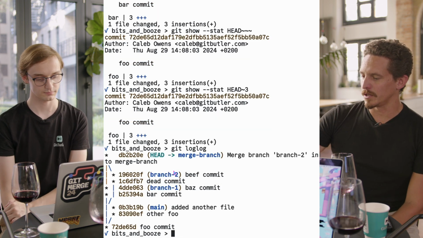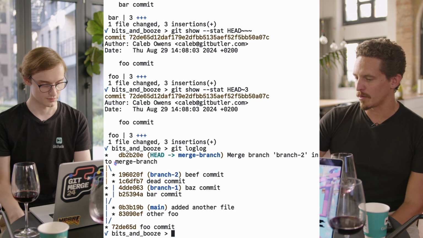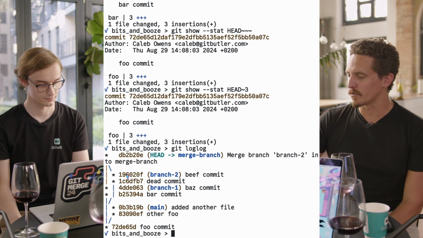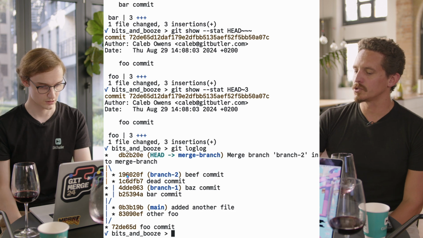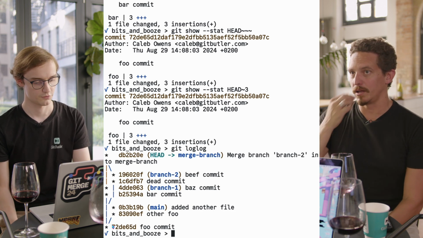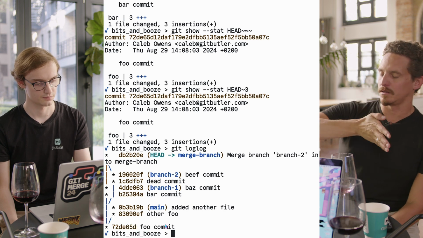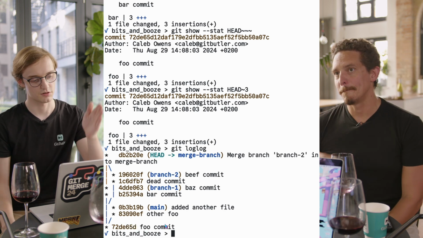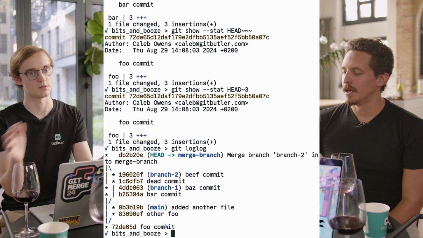So this is what we're on. Let's walk back. The first one you did, squiggly was Baz, squiggly was bar, and then squiggly 3 is foo commit, right? So that's walking the left side each time. It's chosen the first parent when we did the merge together.